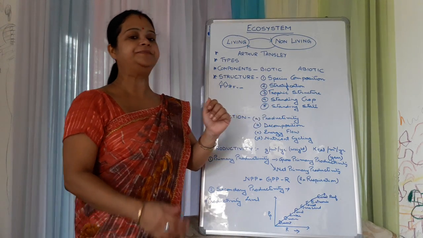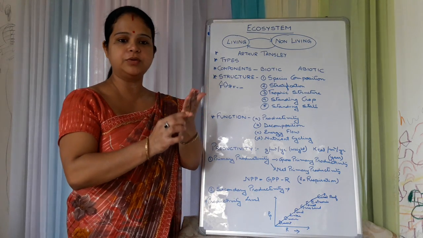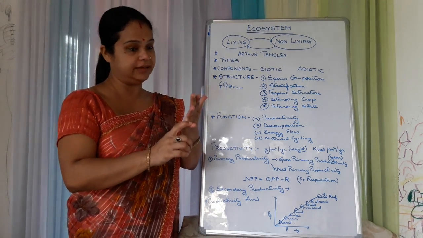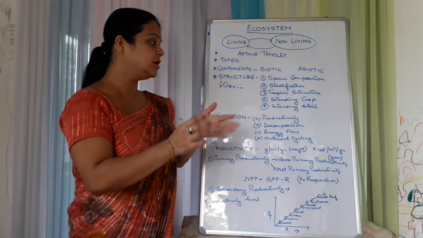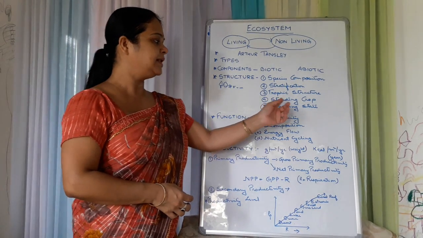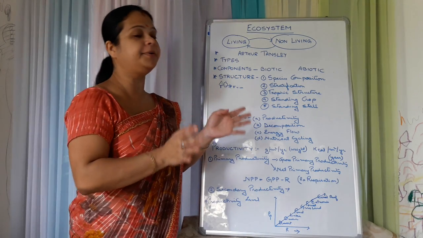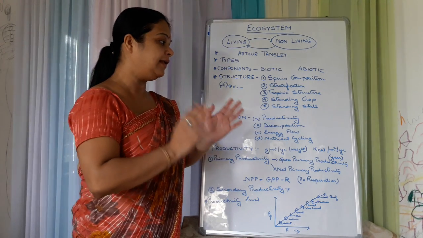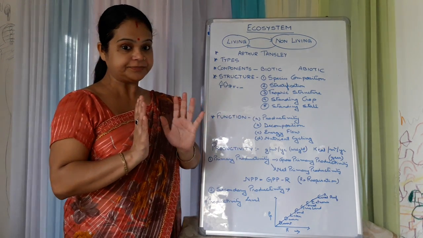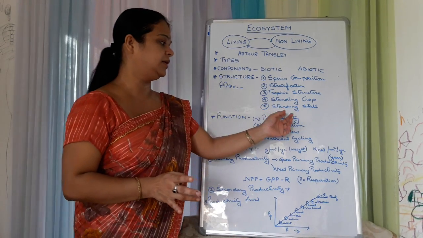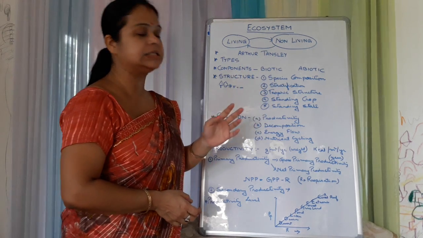Next is trophic structure. Trophic structure means the different trophic levels that will be found. The producers form the primary or first trophic level. Consumers like herbivores form the second trophic level, carnivores the third trophic level, and decomposers, all those come under the trophic structure. Then there is the standing crop. Standing crop means the total number of living organisms present per unit area in an ecosystem. If it is the non-living, inorganic substances present in an ecosystem per unit area, then we call it the standing state. If it is living, it is standing crop, and if it is non-living, it is the standing state.